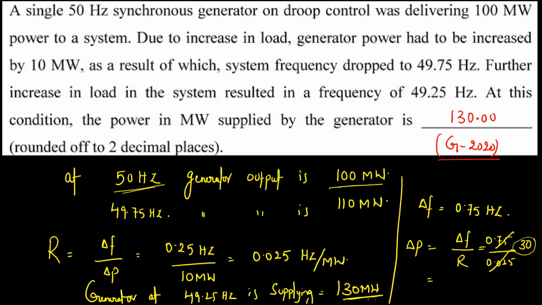So 130.00. Understand? Had he asked what is my no load frequency, how much would it have become? When it is supplying 0 megawatt, at 50 hertz and 100 megawatt, you have to add 50 hertz plus 100 into 0.025, so the no load frequency is 52.5 hertz.